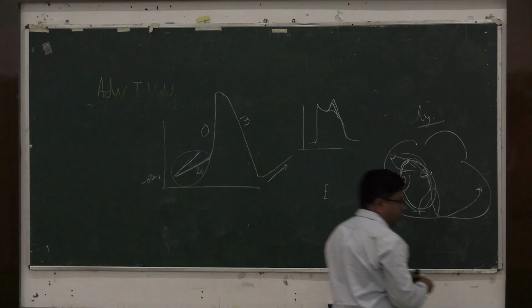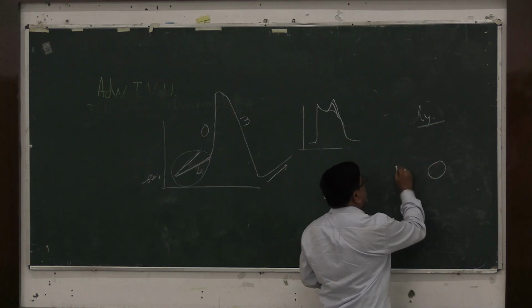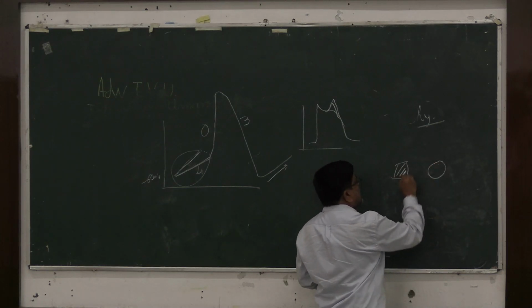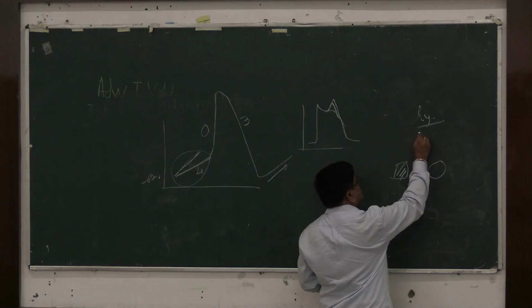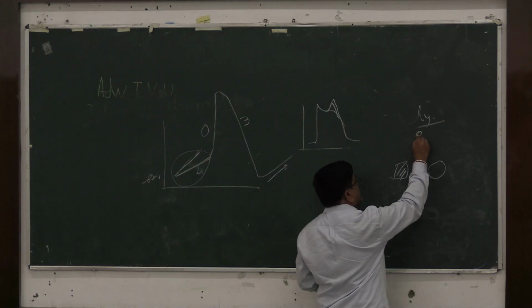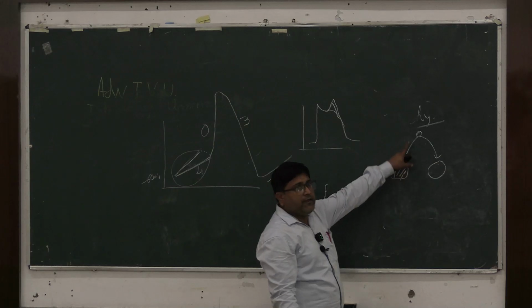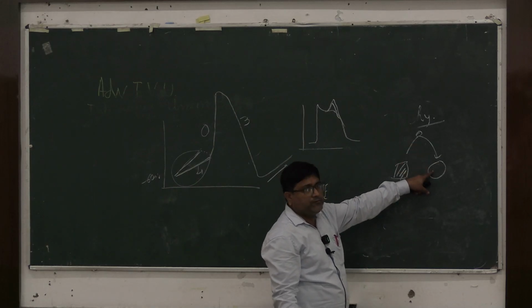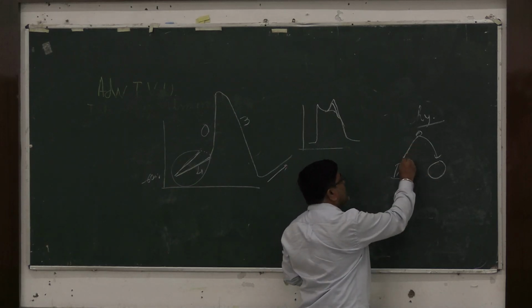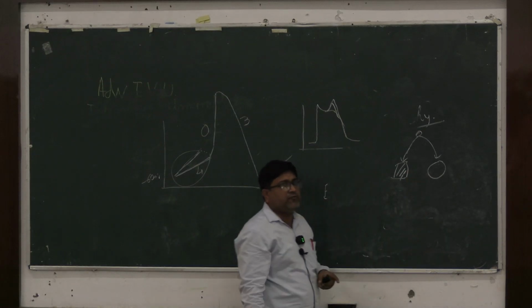Similarly, if an accessory pathway is there, when the impulse reaches the AV node, the impulse can also go through the accessory pathway.